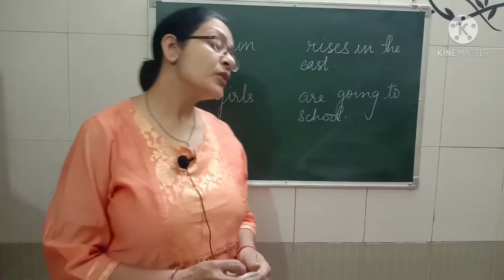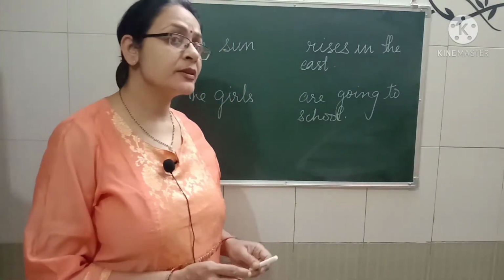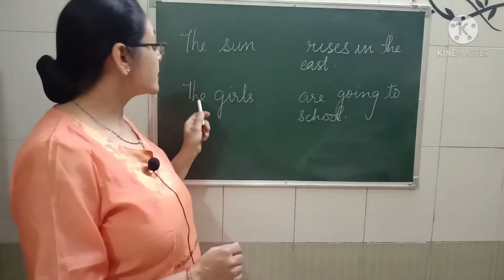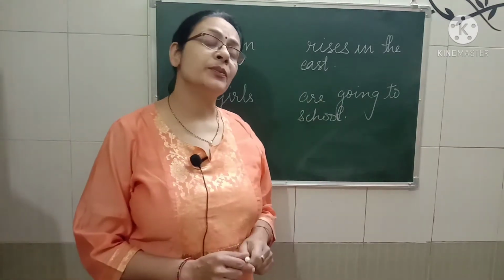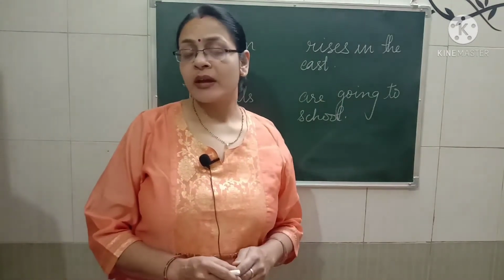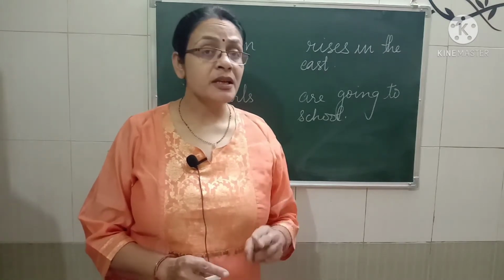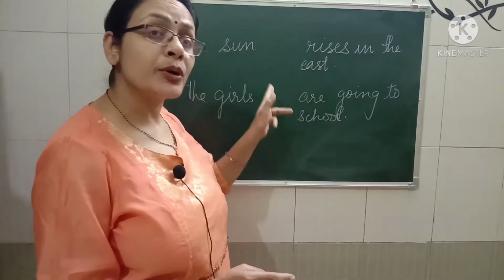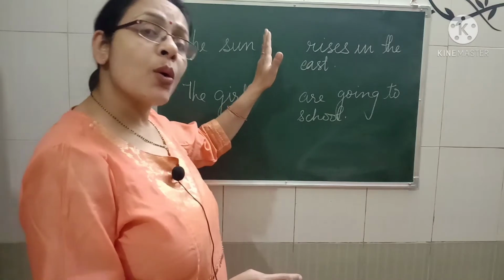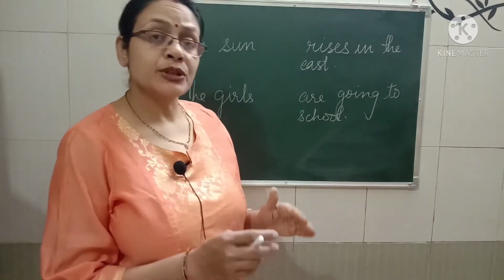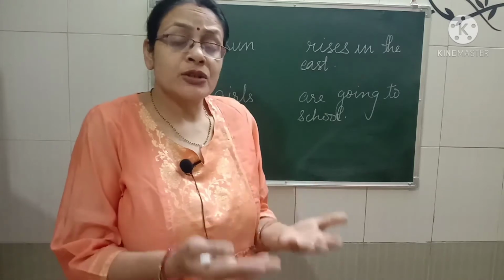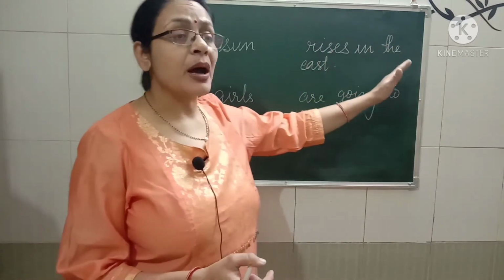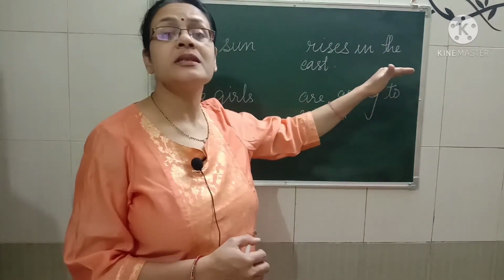Children, now you can see something is written on my board. Should I read it? The sun rises in the east and the girls are going to school. Very basic thing about a sentence. A sentence cannot be framed without these two parts. What is it? The person or the thing we are talking about. The person who is the doer, the thing that is doing something. Okay, about which we are talking. The second part, the thing that is done.